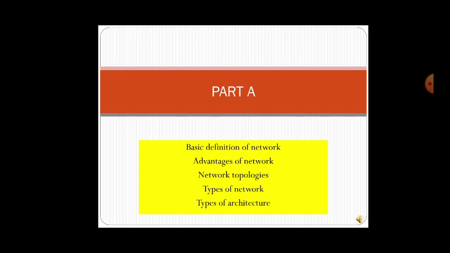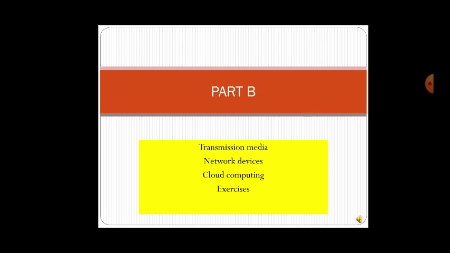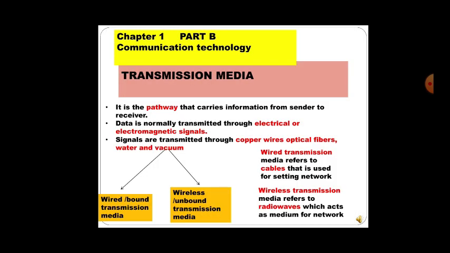So I have divided it into two parts, part A and part B. Part A I have already given in the video. Hope you have learned about the basic definition of the network, advantages of the network, topologies, types of network, and types of architecture. If you have any doubt, feel free to ask me. So let us continue with part B now, that is transmission media, network devices, cloud computing, and some exercises from the back of your textbook. So let us continue with chapter 1 part B, communication technology.